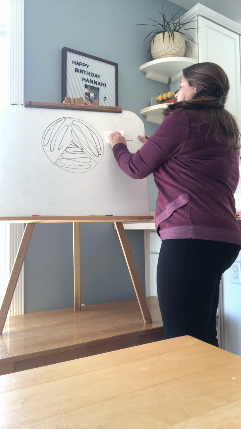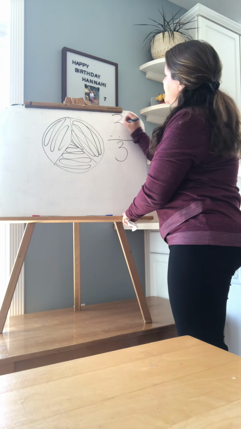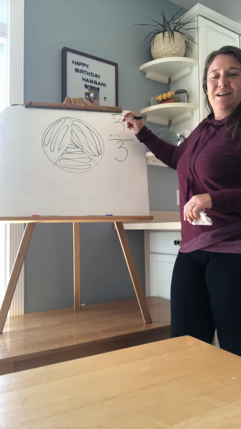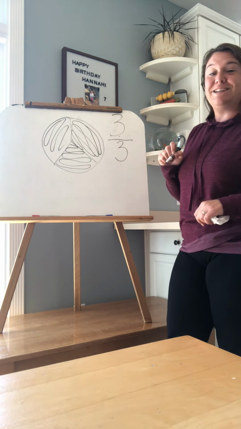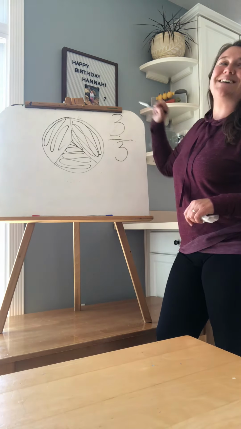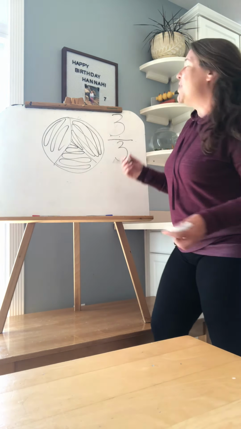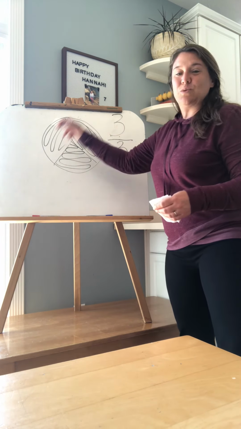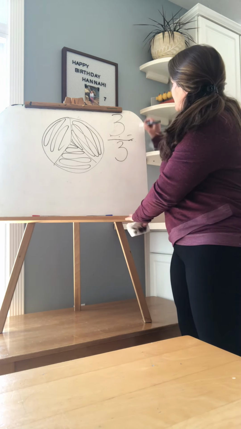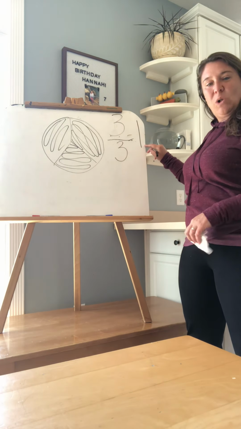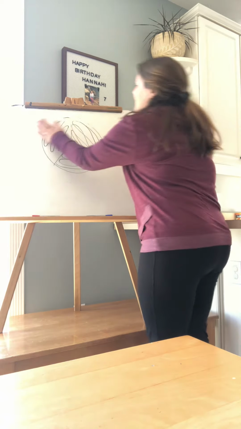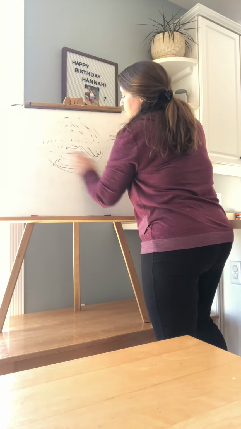So how many pieces have been eaten? 3. 3/3 have been eaten. How much of the pizza has been eaten? The whole thing. That is equal to 1 whole pizza.